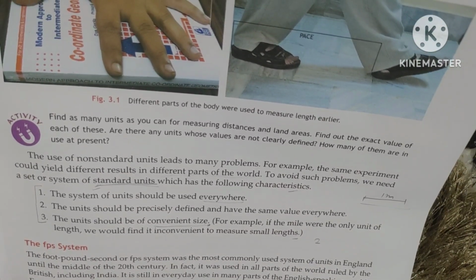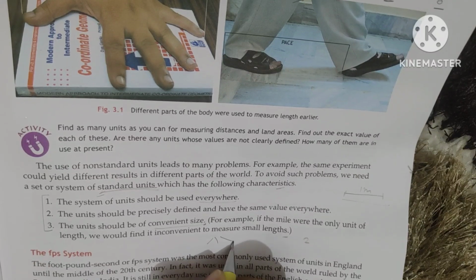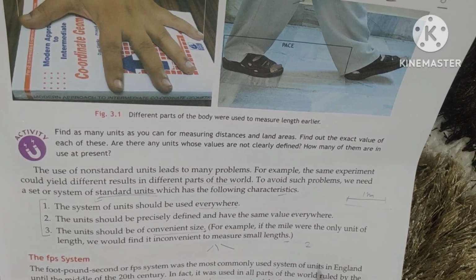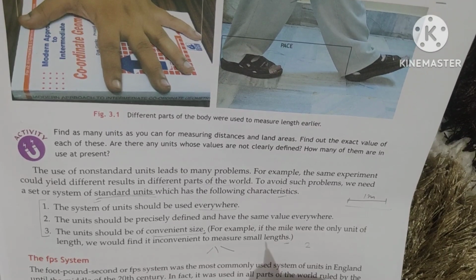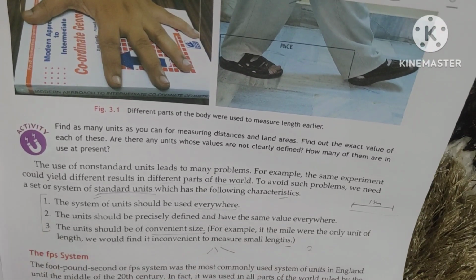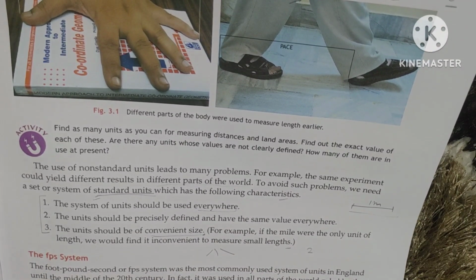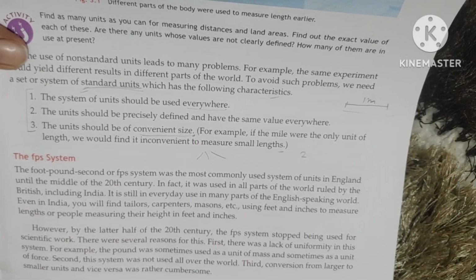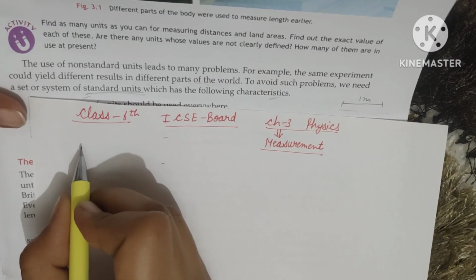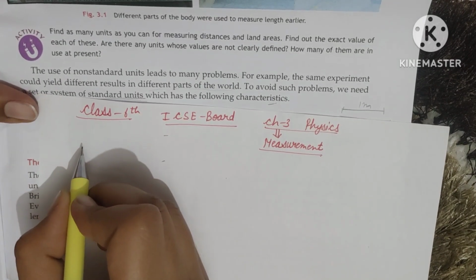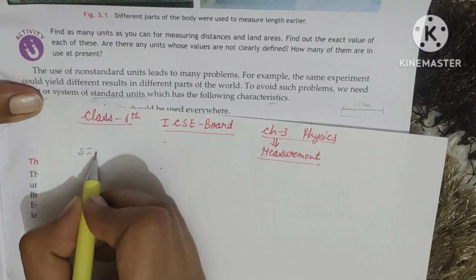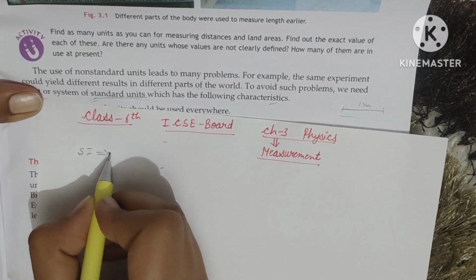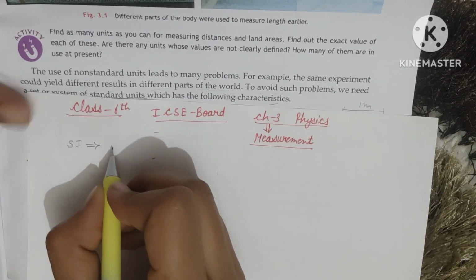The next is, now we are going to study the three different systems of units, which are the standard systems of units. First is the FPS system. What is the FPS system? Before starting the FPS system, I am going to tell you something about the SI system. The SI system is the standard system of units which is widely used everywhere in the world.